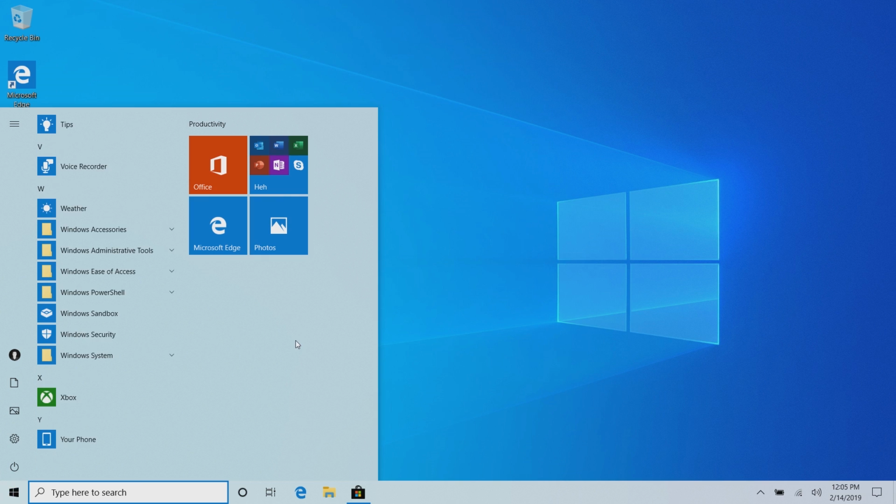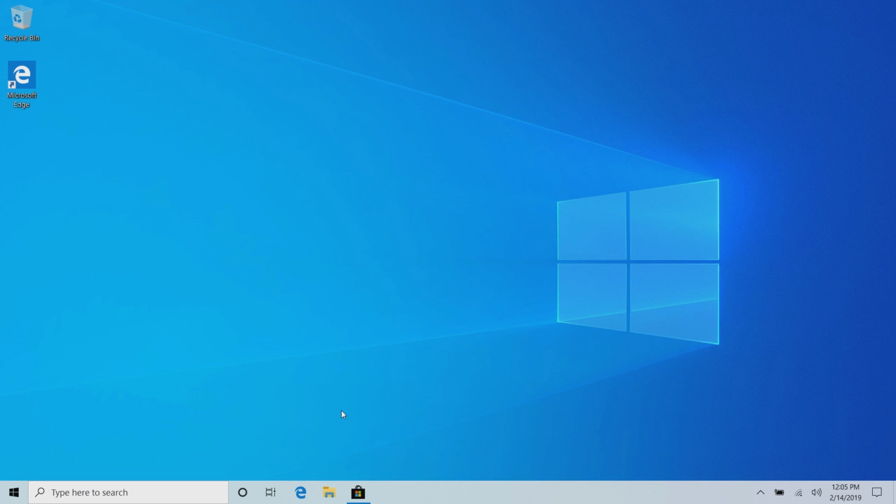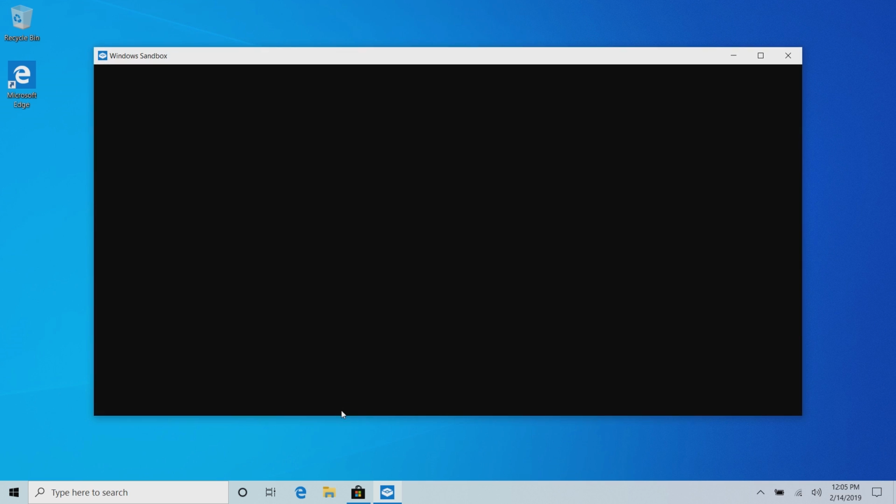So another new feature in the April 2019 update is something called Windows Sandbox. Now this is only available to Windows 10 Pro users, and it is something that you have to enable. But once it is enabled, you can click on it, and what this essentially does is load up another virtual instance of Windows 10 on top of your current live install. Why you would want to do that depends on who you are, of course, but basically this allows you to run any program you want within a virtualized container that doesn't affect your actual PC.